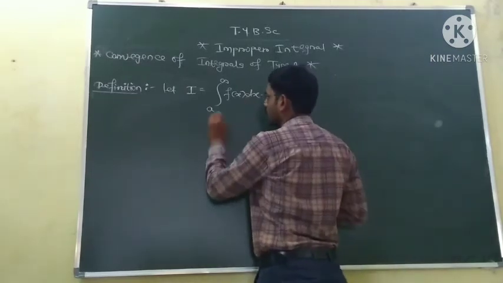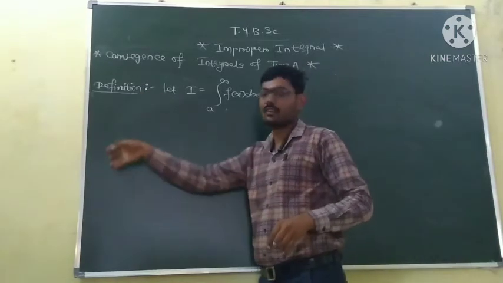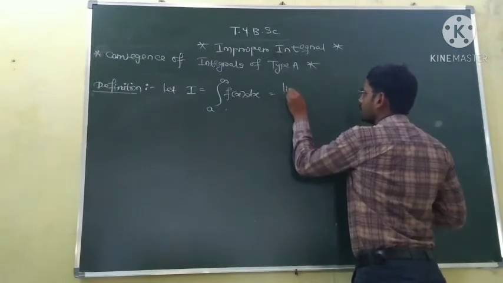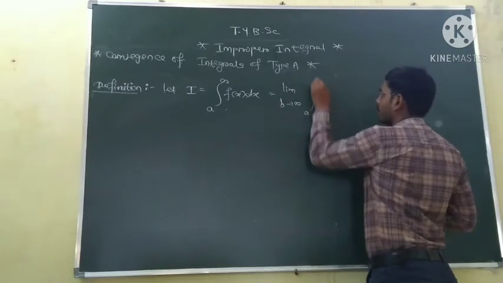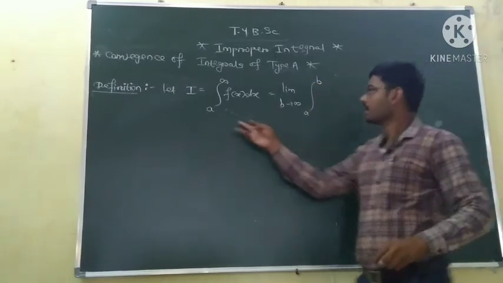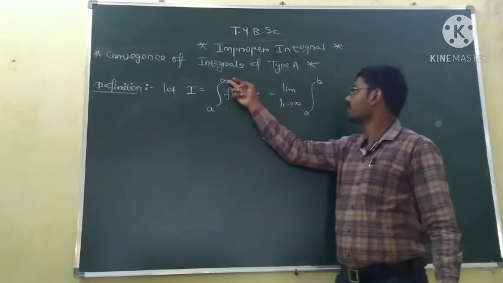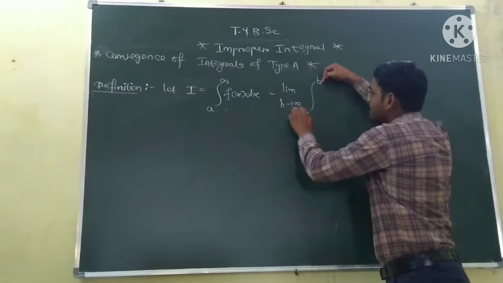Now we know this I is equal to the limit as b tends to infinity of the integral from A to B. We will go to the general definition later on. Here the lower limit is A in both; the upper limit is infinity in one, and B in the other, but we are taking the limit as B tends to infinity.